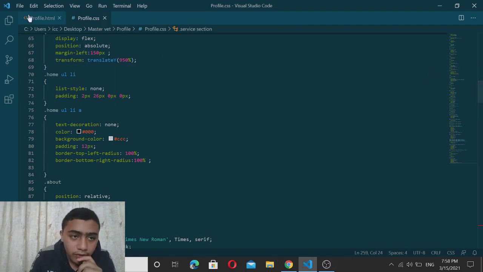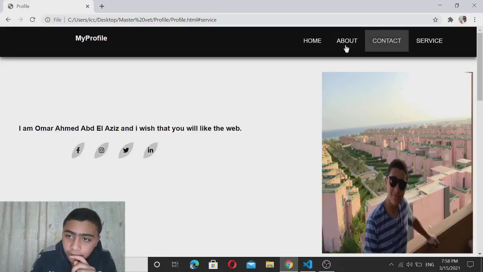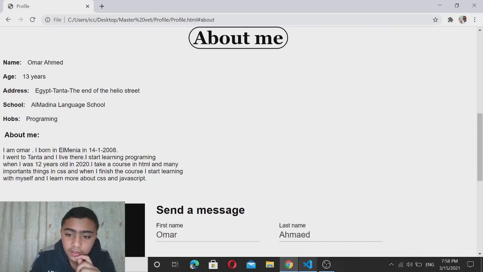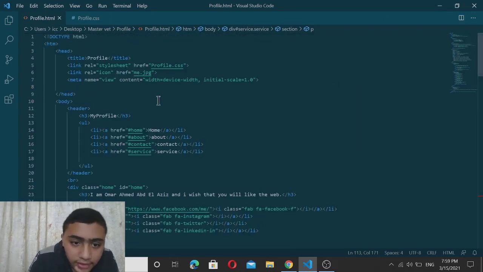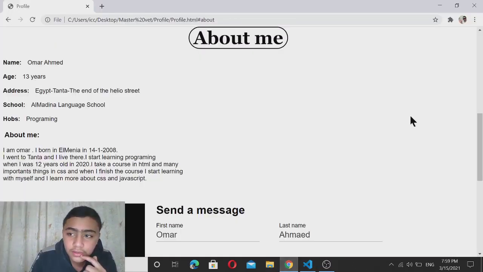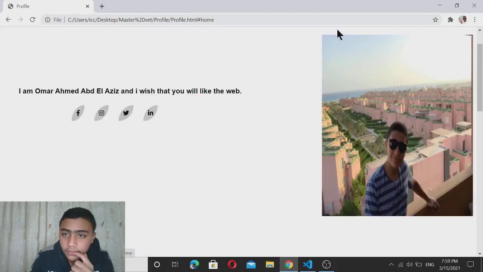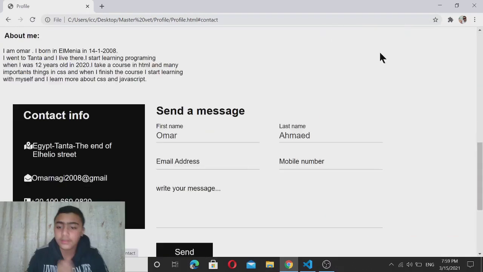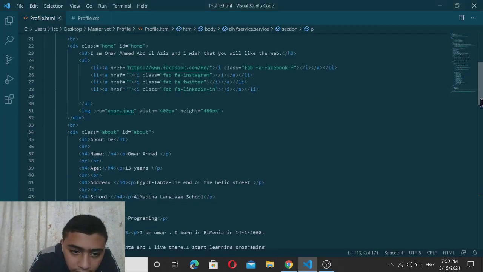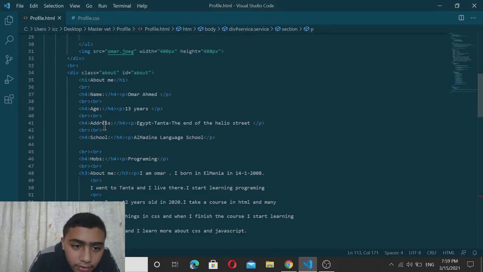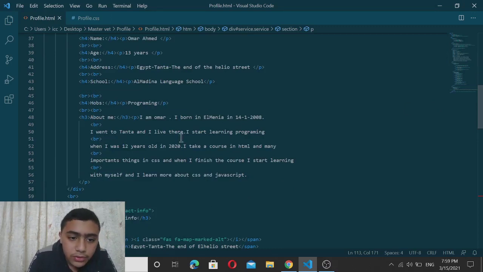Here in about, you will find, one minute. This is about. Here you will find the code and an ID named about. The ID here I write to make it work as a link here, to make it like that. Now I make an ID for it, and I use H1 and like that, and I use P also to write paragraphs.